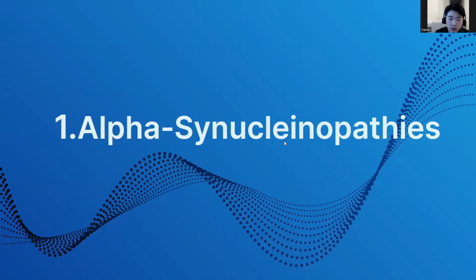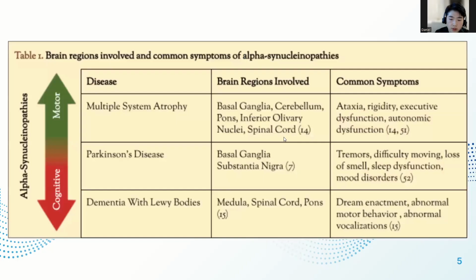Alpha-synucleinopathies are a group of neurodegenerative diseases characterized by the abnormal aggregation of proteins called alpha-synuclein. There are three main types of alpha-synucleinopathies. Multiple system atrophy, Parkinson's disease, and dementia with Lewy bodies are the three main neurodegenerative diseases. Here is a table with the brain regions and symptoms involved in each of these diseases.